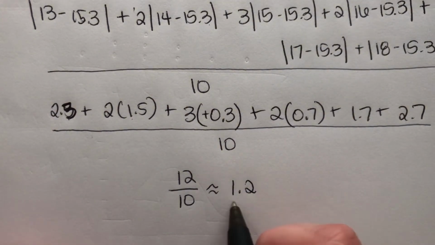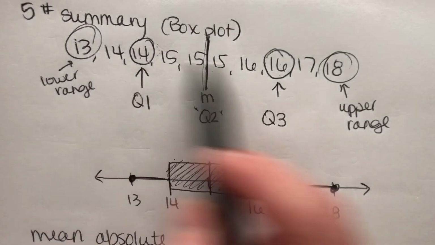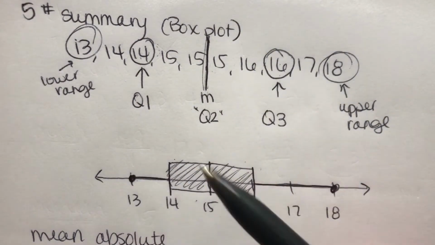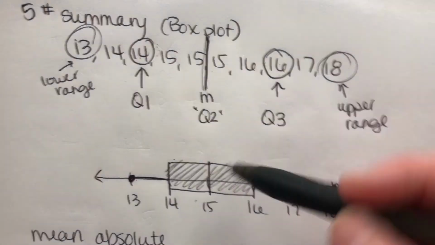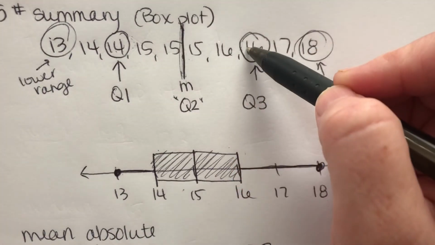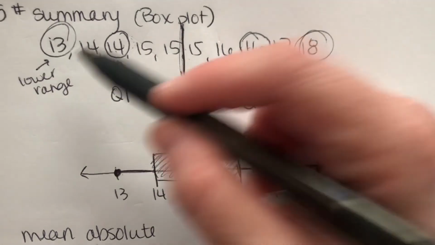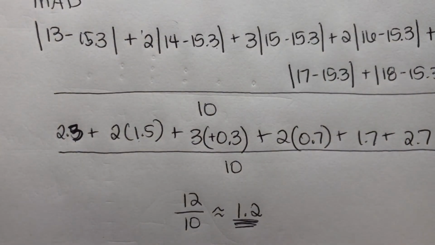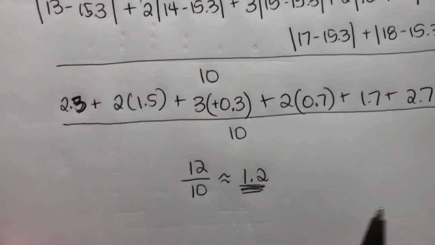So this number right here is telling me that the average difference between each age of a kid in the classroom and the average of all the kids' ages is about 1.2 years, right? So if the middle is 15, the average is about 1.2 years bigger than that or 1.2 years younger than that. That's just our mean absolute deviation, or kind of just what the difference is, the variance.